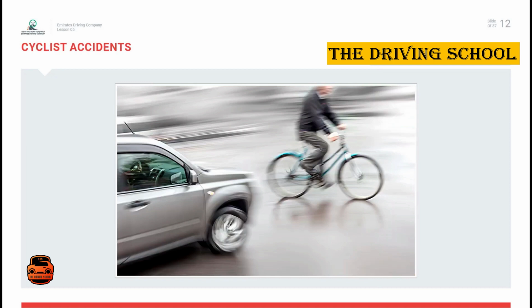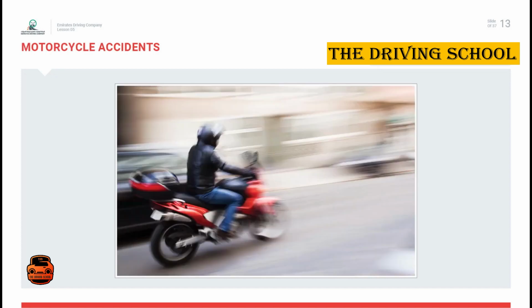Cyclist accidents. Common causes of accidents involving cyclists are because the driver did the following: ignored the cyclist, misjudged the cyclist's speed and intention, was passing the cyclist at high speed. Motorcycle accidents. Common causes of accidents involving four-wheel vehicles and motorcycles are because the driver did not see the motorcycle because it is smaller and often approaches at unexpected speeds, neglected to watch out for motorcycles creating their own lane between lines of other vehicles.